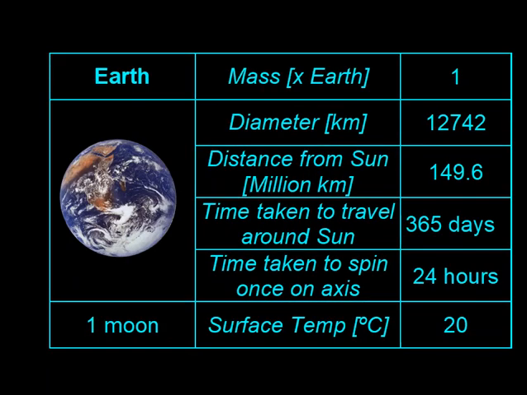Then the Earth. That's its mass. Its diameter across is pretty big, that's its diameter in kilometers. Its distance from the sun is that many millions of kilometers away. The time it takes, that's 1 year: 365 days to do one orbit around the sun, which is a calendar year. It takes 24 hours, which is a day, to do one turn on its own axis. Its surface temperature is 20 degrees, and it has one moon.